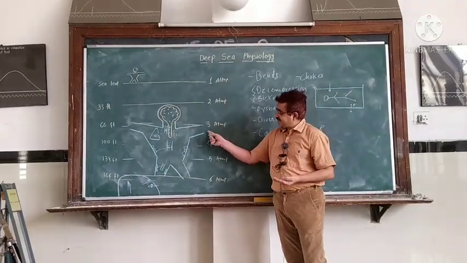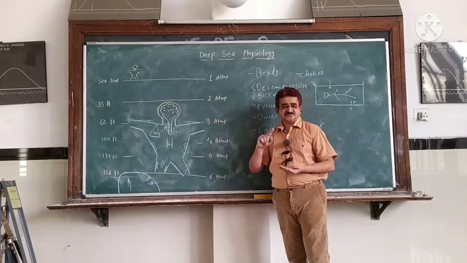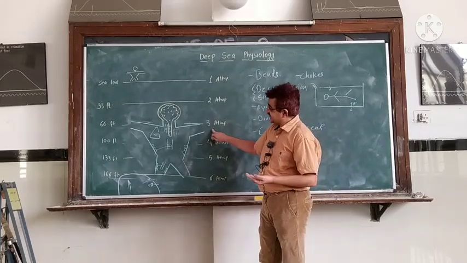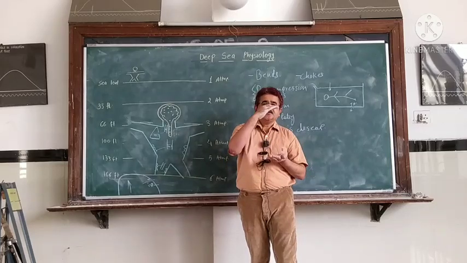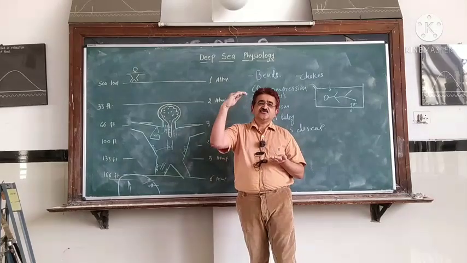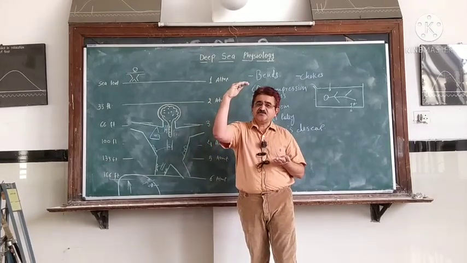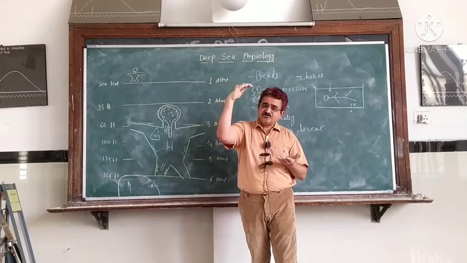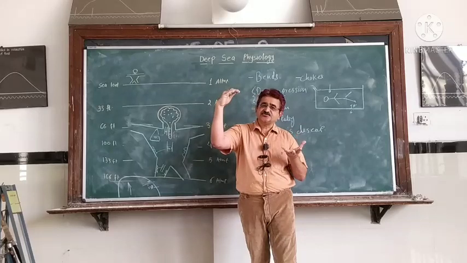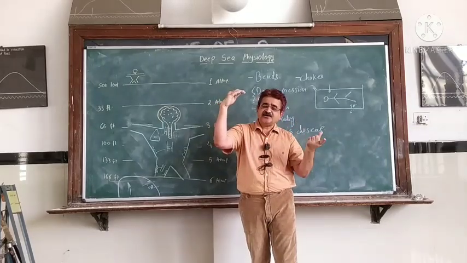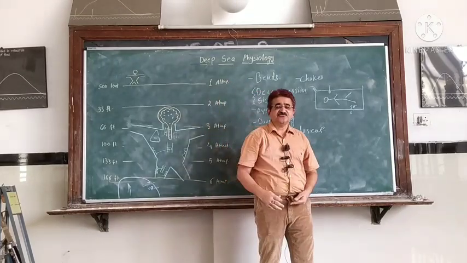But it is better to prevent the development of decompression sickness. How is decompression sickness prevented? The thumb rule is slow ascent and rest. Because of slow ascent, gases will come out into the blood, the volume of gas is less, and during the rest, the gases will dissolve into the blood and go out via the respiratory system. So this is how slow ascent and rest is to be followed.